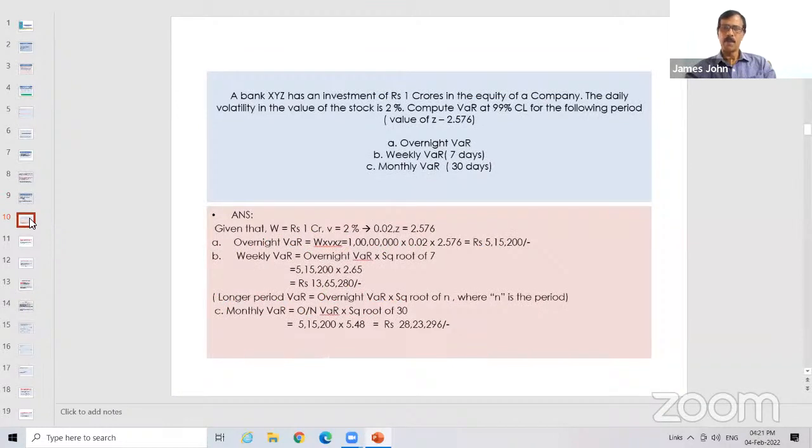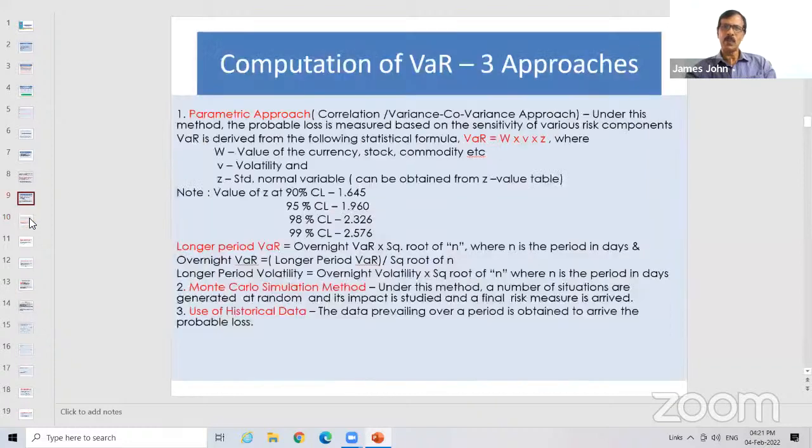There is a small doubt, sir. Here, this 99% confidence level, it is not used in this. What is the use of the 99% confidence level shown here? It is used here because at 99% confidence level, the value of Z is 2.576. You look at the previous slide: at 99% confidence level, the value of Z is 2.576. If it is 98%, the value of Z is 2.326. If it is 95%, it is 1.960. At 90%, it is 1.645.